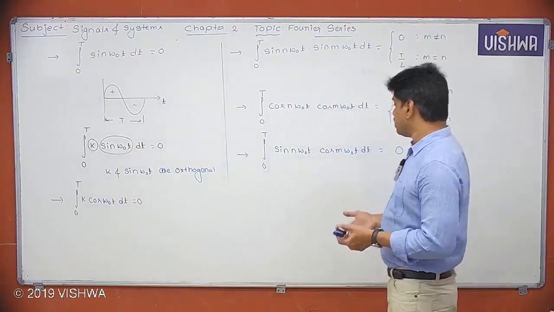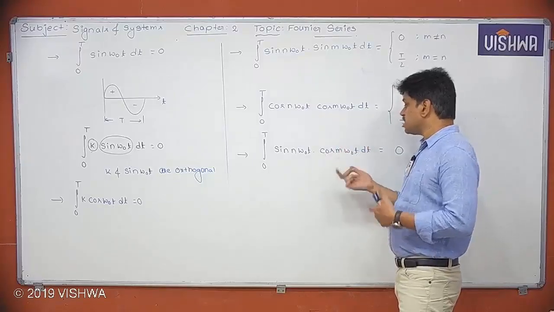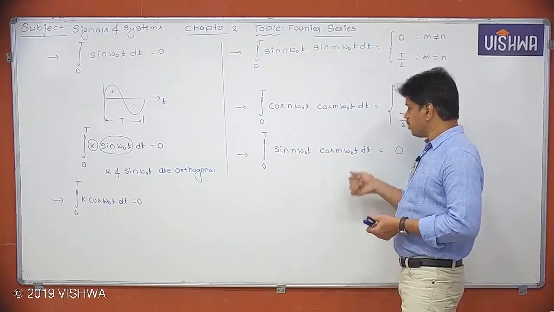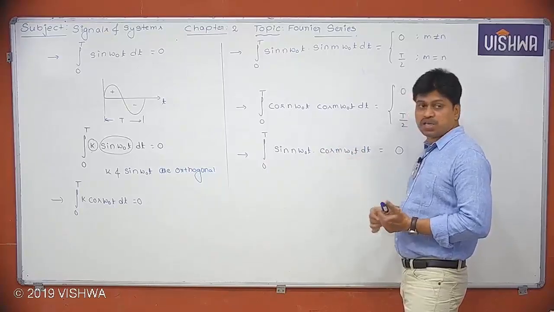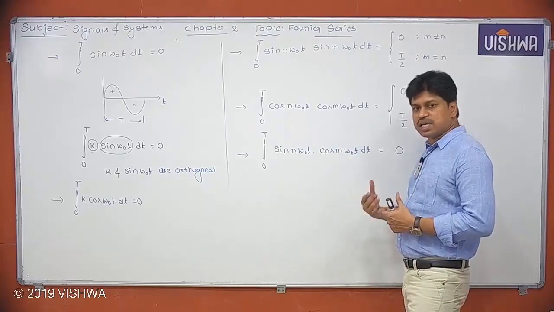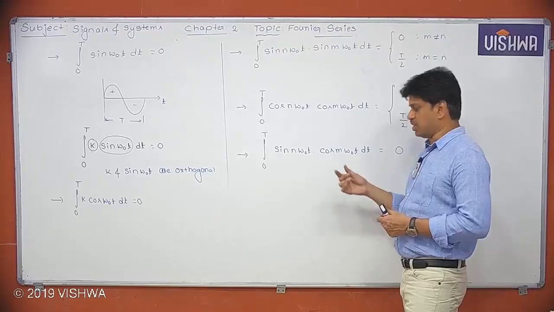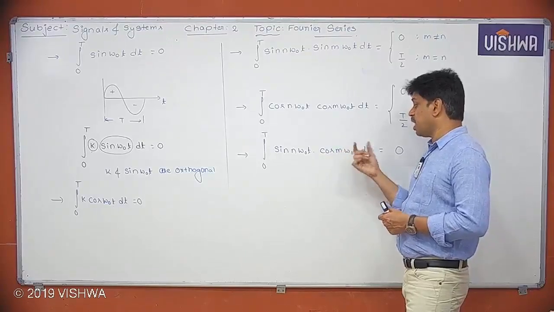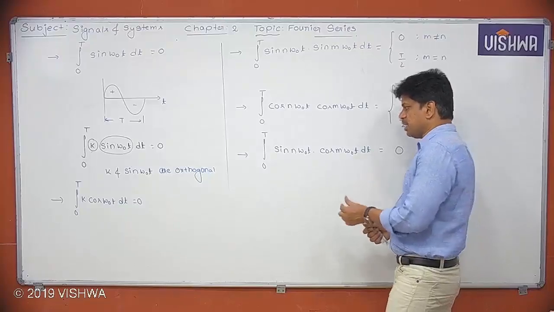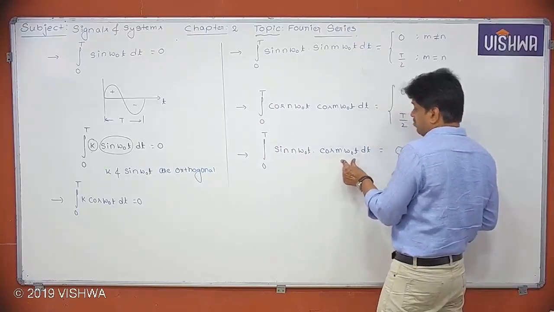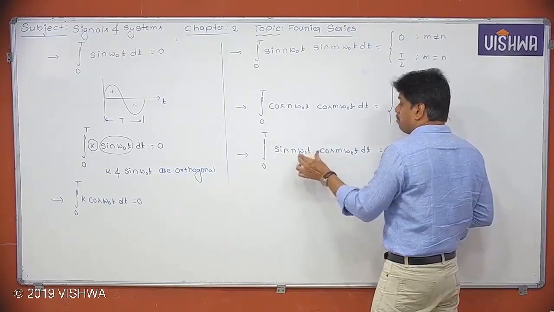Yes, but remember that cos itself is having the constant. Why? If the m value is equal to 0, then this will become a constant. So the constant is there in the cos wave itself. I hope you understood what I am trying to say. So I can simply say sine wave and cos wave will become a basis.